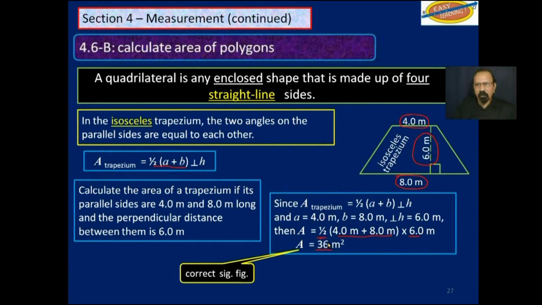This has the correct number of significant figures, 2 significant figures. If we want to be more precise, we could say 36 plus or minus 0.5 square meters, making sure that this 6 is understood to be the uncertain digit.